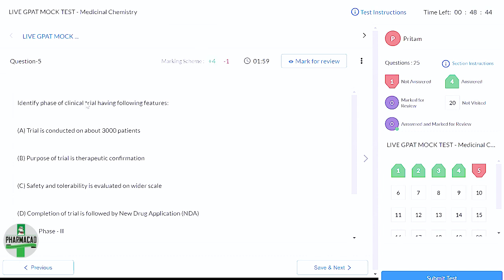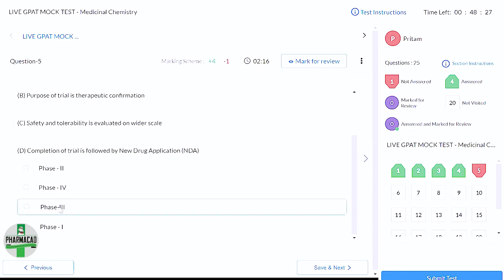So here almost 3000 patients are there and safety and tolerability is evaluated on a wider scale with large number of patients. So which clinical trial it must be? 3. Phase 3. Correct. So here this is phase 3.